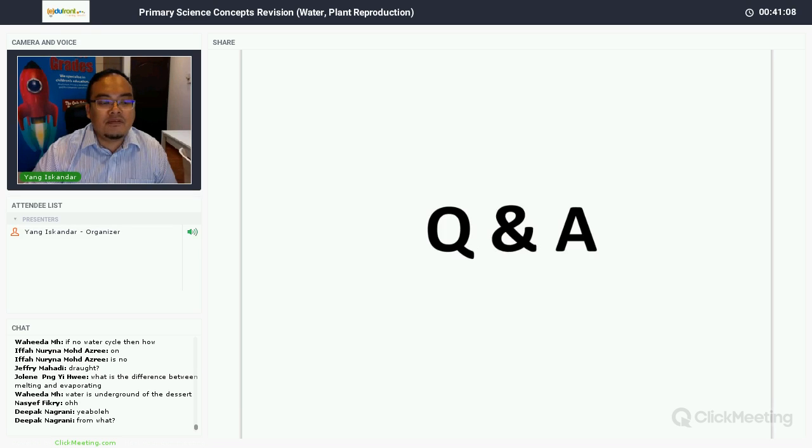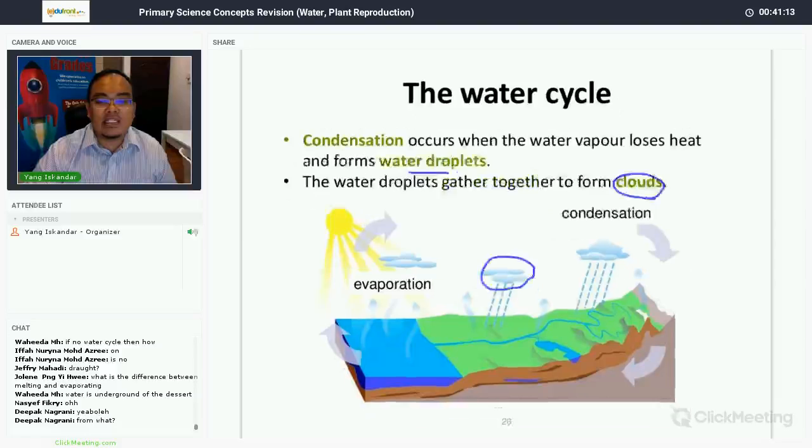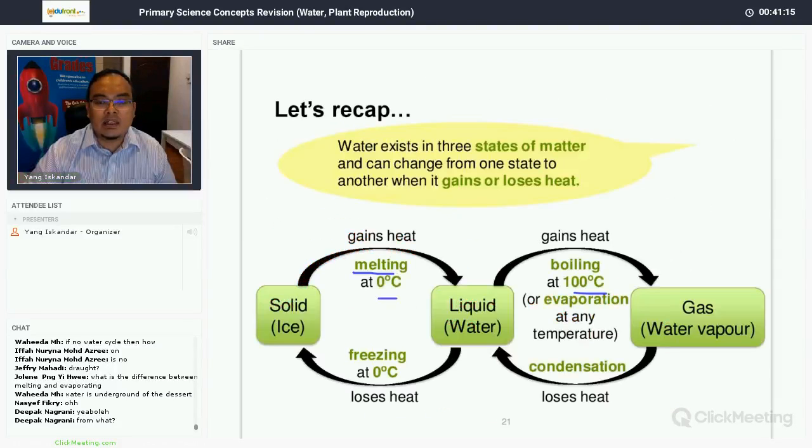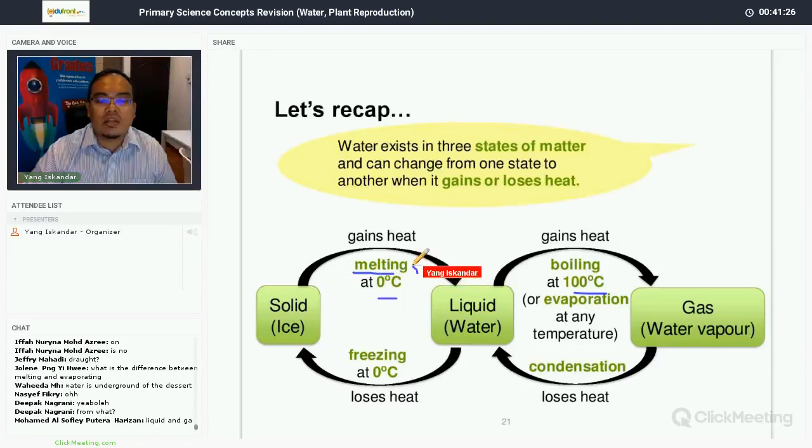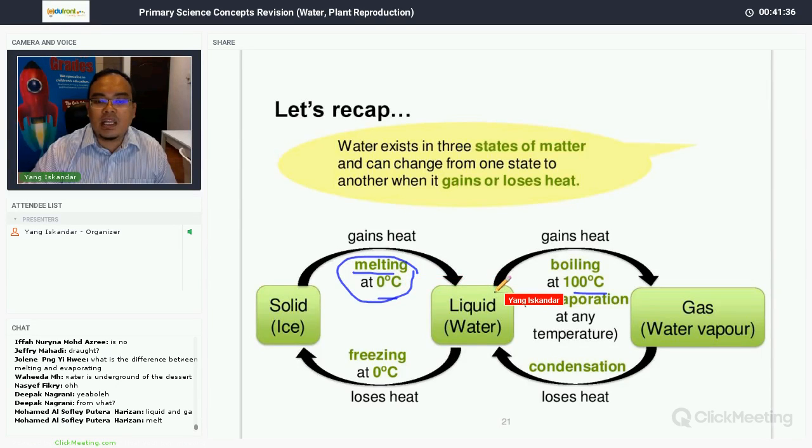Okay, Jolene asking, what's the difference between melting and evaporating? Now they are very, very different. Okay, let's go back. All right. So melting is the process where a solid state changes to a liquid state. Okay. So this process is called melting. Right? Imagine ice. If you put ice on the table, after some time it will melt, right? So this is called melting. But evaporation is change of state from liquid state to a gaseous state. Okay, so don't be confused. So liquid state change to gaseous state.